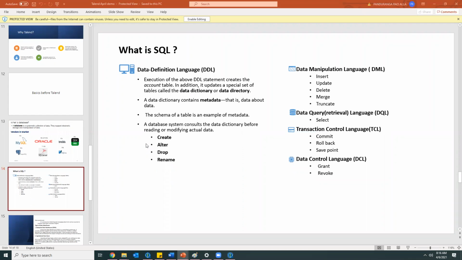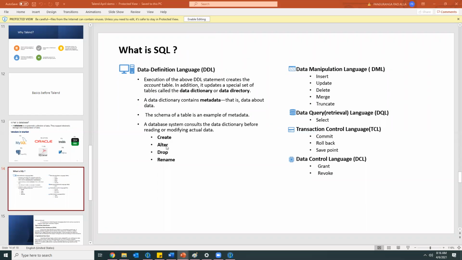Okay. So there will be different kinds of terminologies we can call. The data definition language, data manipulation language. DRL or DQL we'll call data retrieval language, transaction control, and data control language. So when we are coming to DDL, you might be knowing. Under DDL, creating a table or creating a view or creating a materialized view, or creating a sequence or creating a variable. All this will be coming under DDL.